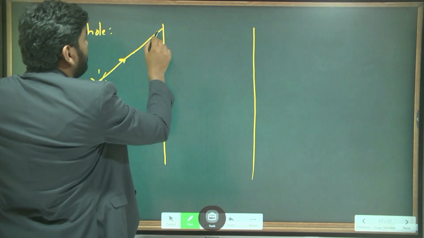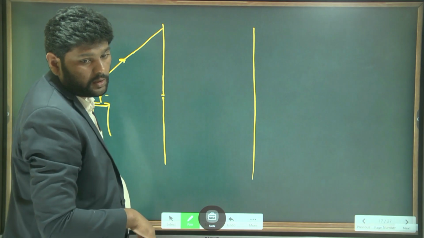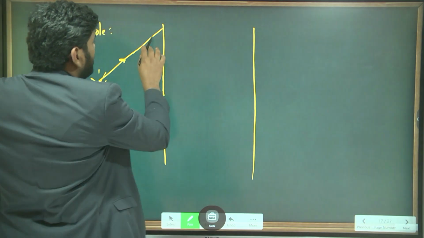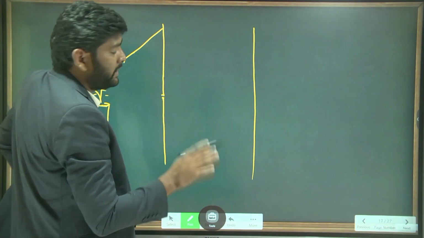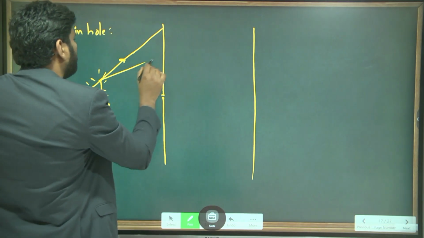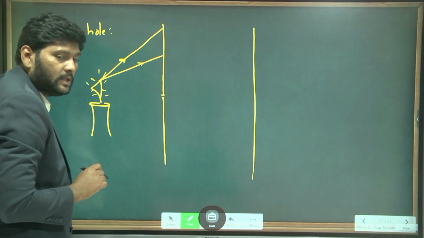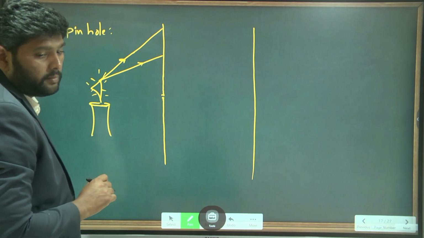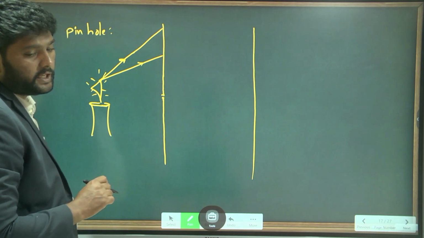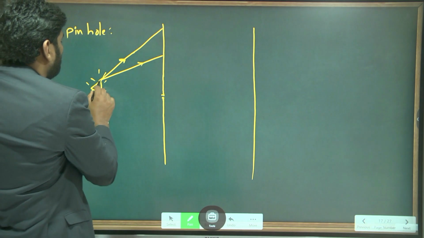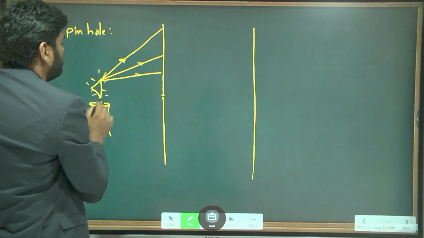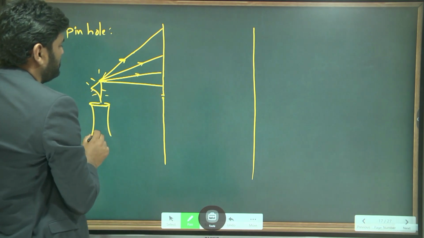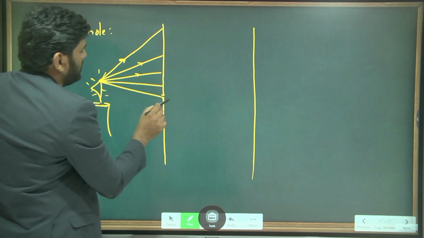It is not passing through the opaque object, so this light ray cannot make the screen bright. Now one more light ray from the same point. Does this light ray make the screen bright? No, sir. And this light ray? No, sir. Now what about this light ray?